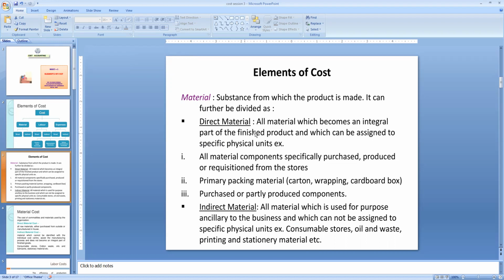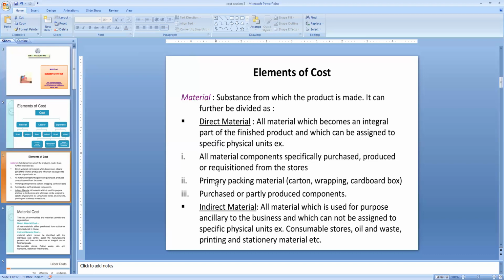or the materials which become an integral part of the finished product, which can be assigned to specific physical units. Or we can call them the materials or components specifically purchased or produced from the stores, or primarily packing material, for example wrapping or a cardboard box, that is also called a direct material. Or the materials which are purchased or partly produced components for the production of other material, are also called direct materials. So direct materials means those which are a part of a product.